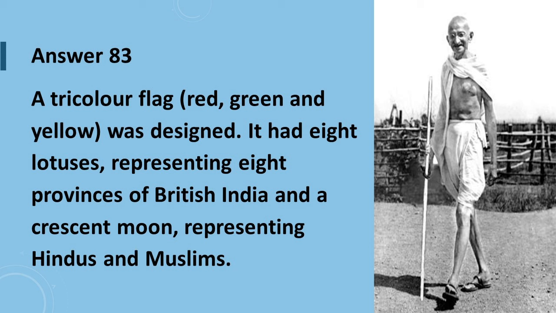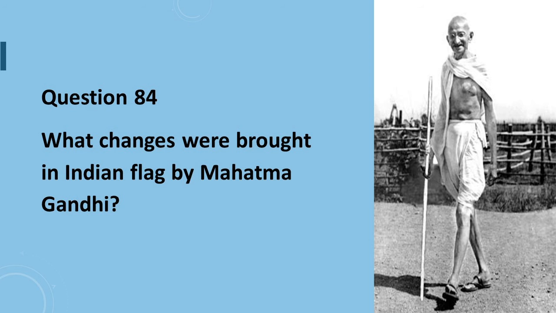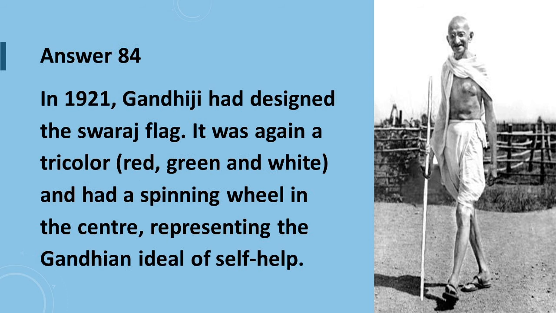It had 8 lotuses representing 8 provinces of British India and a crescent moon representing Hindus and Jews. Question number 84 is, what changes were brought in Indian flag by Mahatma Gandhi? Answer to question number 84 is, in 1921, Gandhiji had designed the Swaraj flag. It was again a tricolor which was red, green and white and had a spinning wheel in the center, representing the Gandhian ideal of self-help.